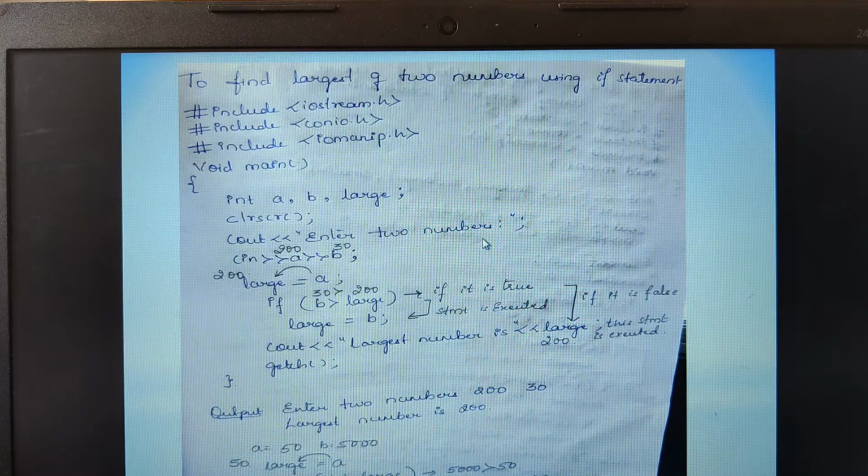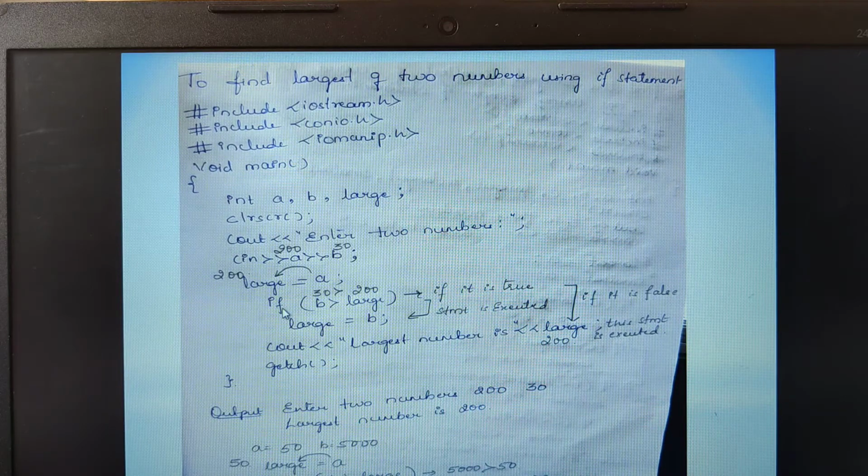Suppose the user has entered the two numbers as 200 and 30. So the value 200 will be given to the variable a, and 30 will be given to the variable b. Now what I am doing is assuming the value of a to be the largest. So in that case the value of a, which is 200, will be moved into the variable known as large.